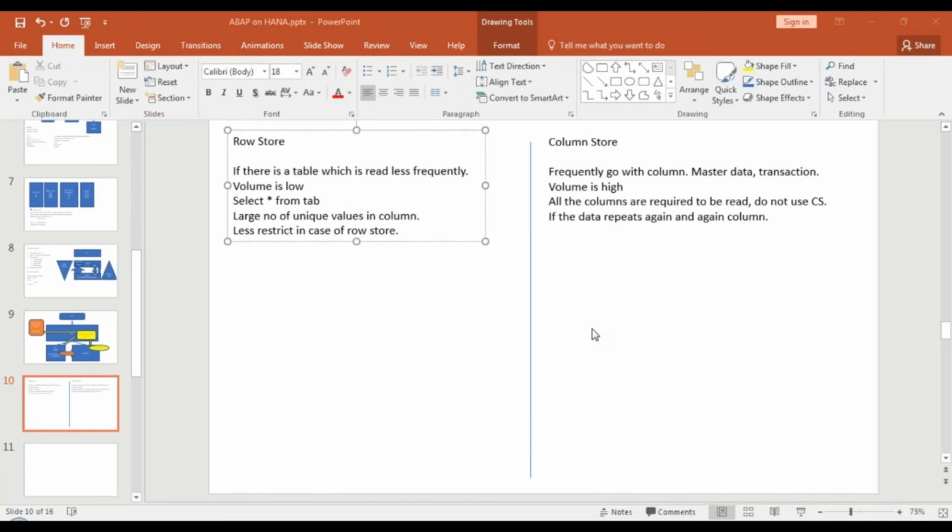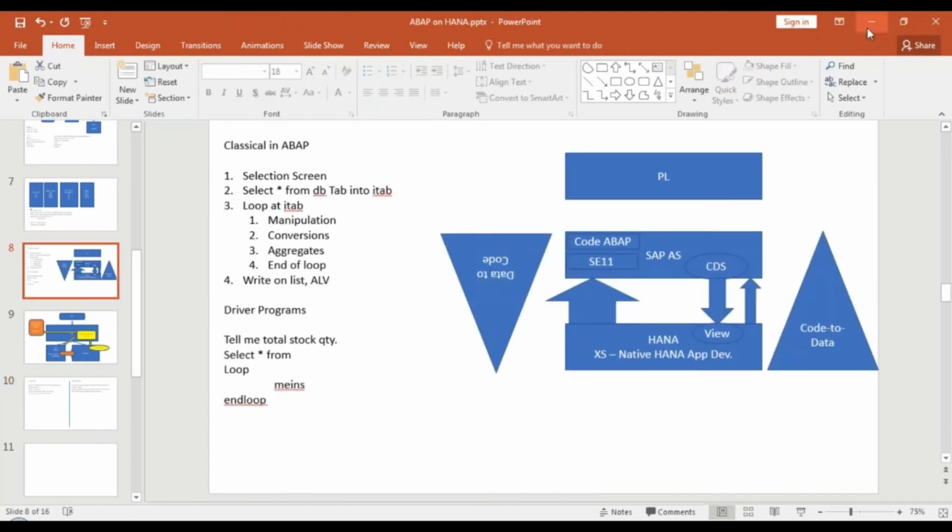Please explain. So CDS view in ABAP: if you are an ABAP developer, you will use CDS view in ABAP, of course. You basically create it in the ABAP stack. But if you are using native HANA development, which I showed you some time back when there was a question, can we ignore the application server ABAP?